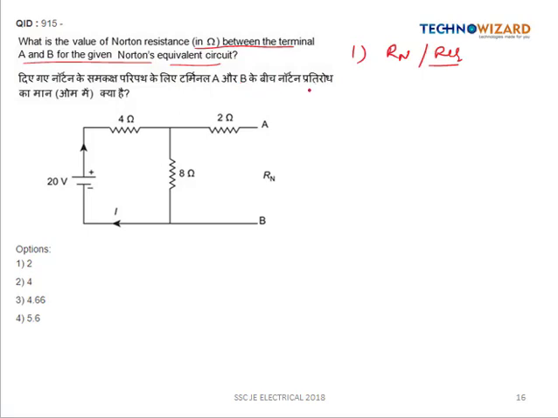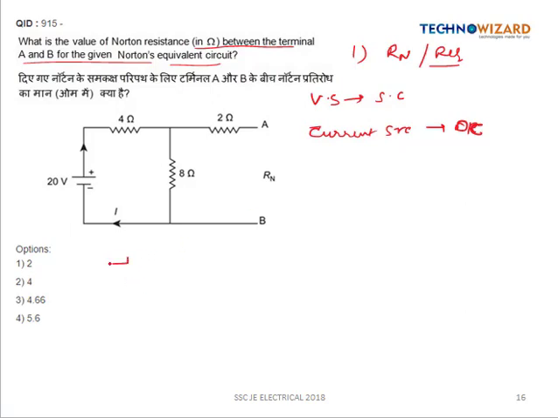So the independent voltage source will be replaced by its internal resistance, which is 0. So the voltage source will become short circuit and the current source will become open circuit. So here we have only the voltage source, so it will be replaced by a short circuit.